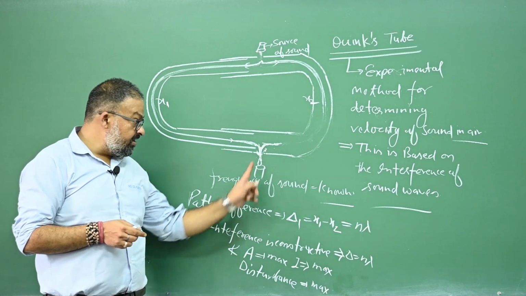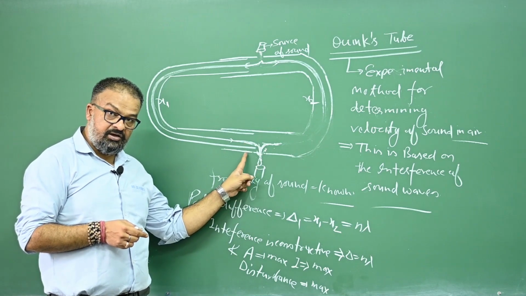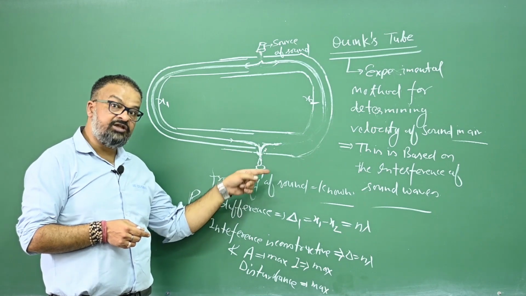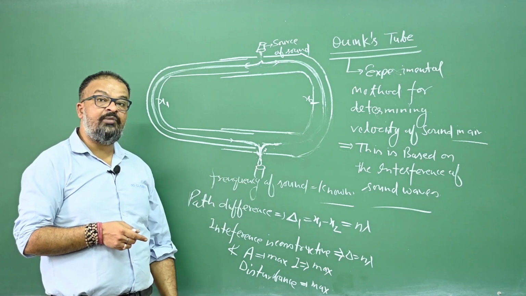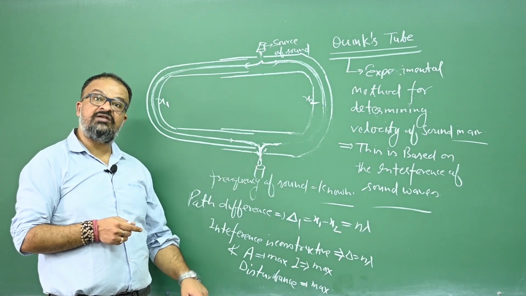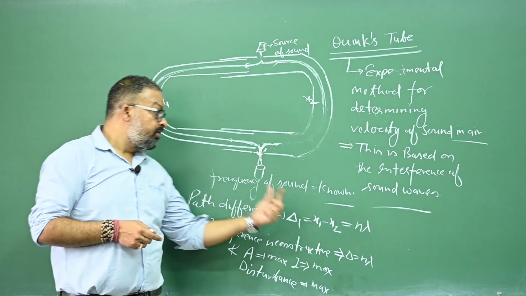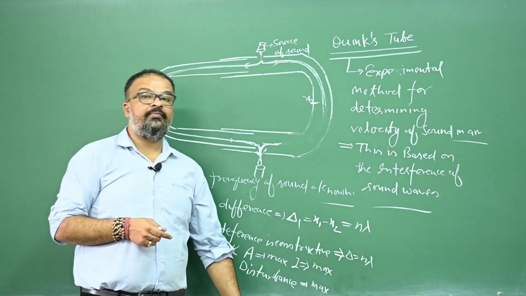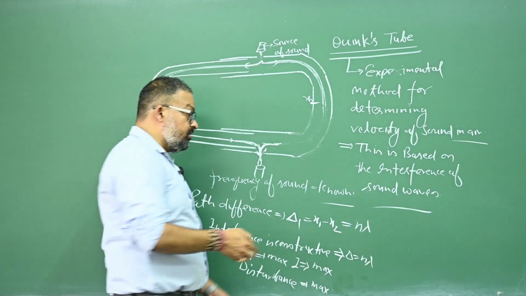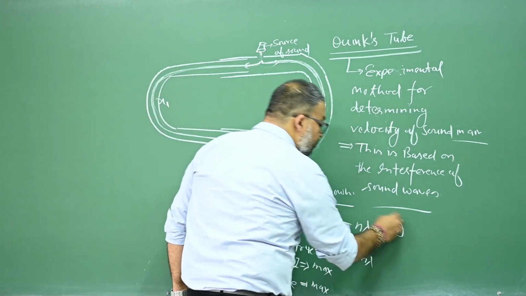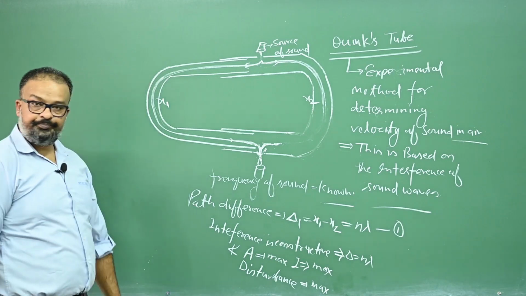Is that okay? In that case, when the disturbance in the flame is maximum, that means there is maximum intensity of sound waves. That means this is constructive interference, and when this interference is constructive, the path difference will be n lambda. Is that okay? So this is the condition for the first constructive interference.